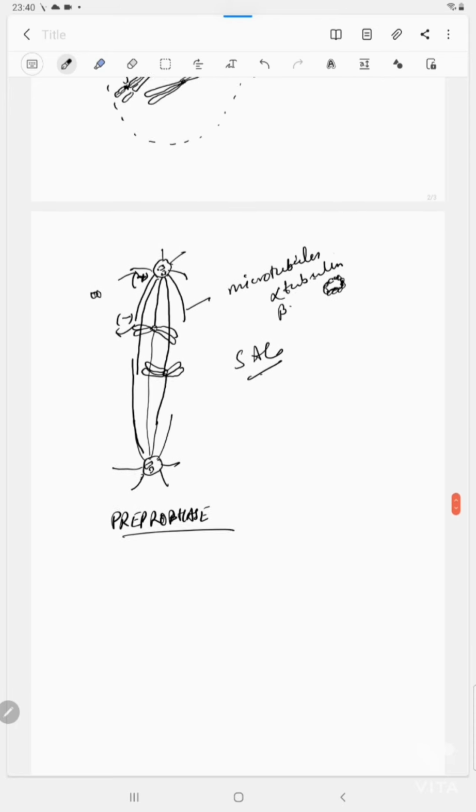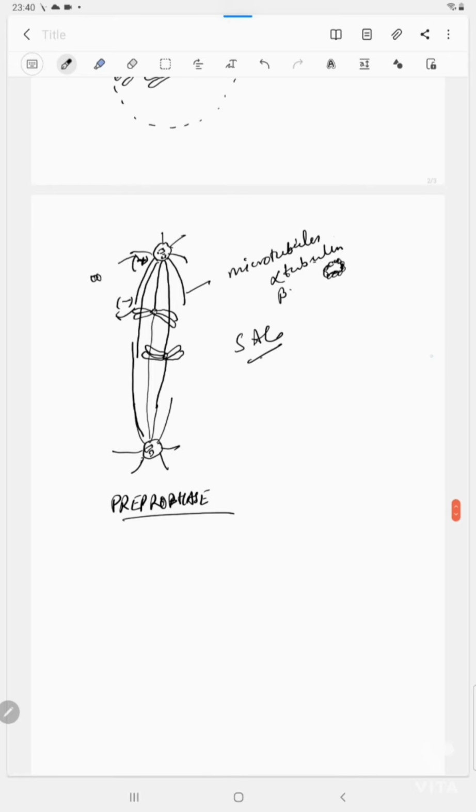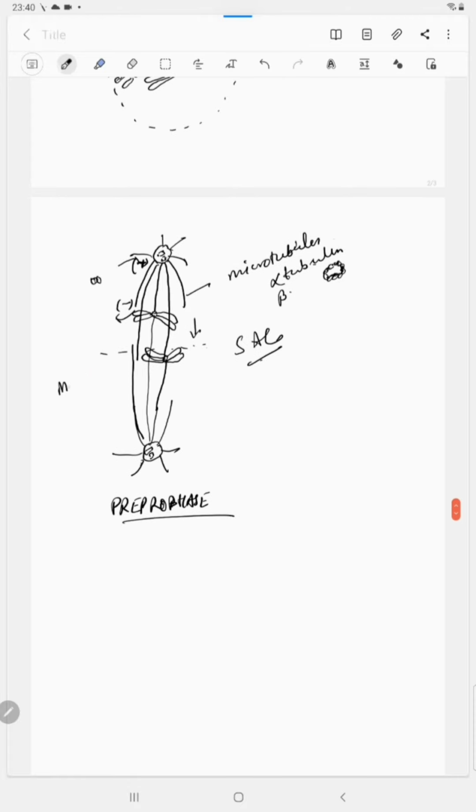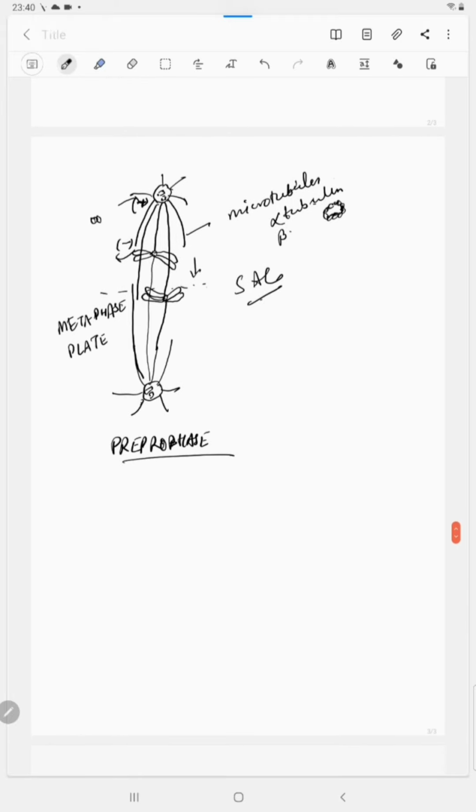After this pre-prophase, the cell will undergo the prophase, in which the chromosomes have to be brought to the middle part, that is this part. This middle portion is the metaphase plate. It is the equatorial region of the cell. So all the chromosomes have to be brought to the metaphase plate before they get separated. Otherwise, equal distribution of the chromosomes will not happen.